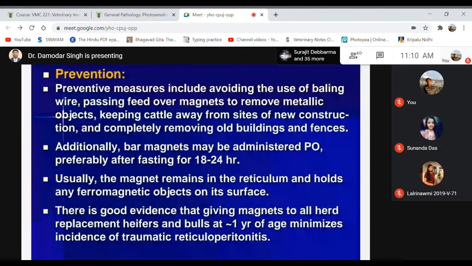After that, you can keep the feed free from metals and sharp objects. This is one of the most useful techniques for detecting sharp objects, particularly metals. Then the treatment, as I have given, just go through it.